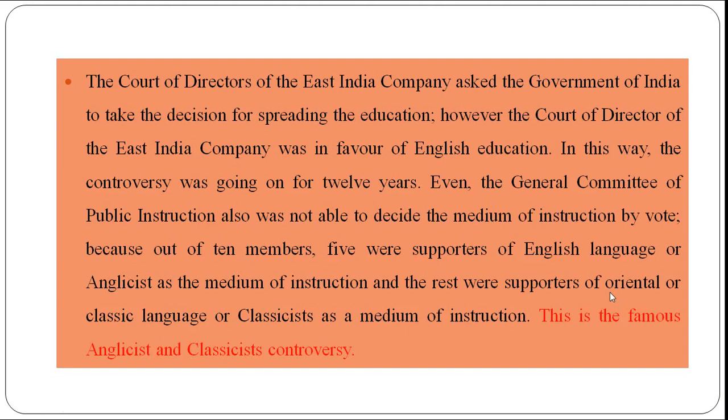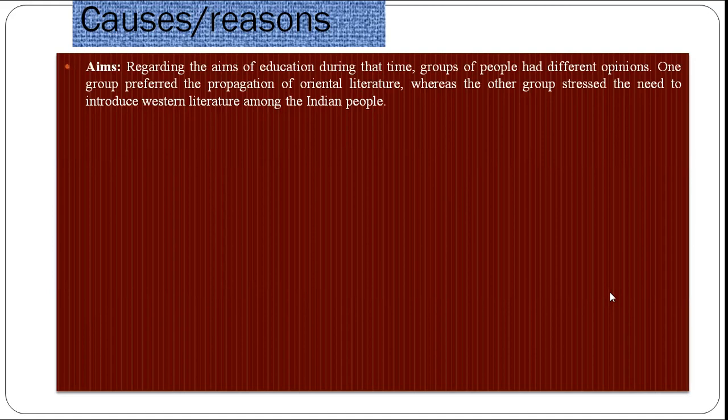Okay, I think you do not have any doubt. Just note down the major points, because it will help you to understand the concept of the Anglicist and classicist controversy very easily. So let's proceed towards the main reasons of this classicist Anglicist controversy. First one, regarding aims.